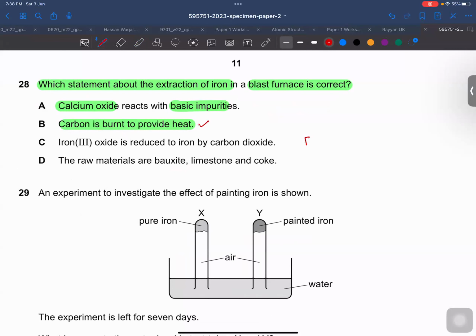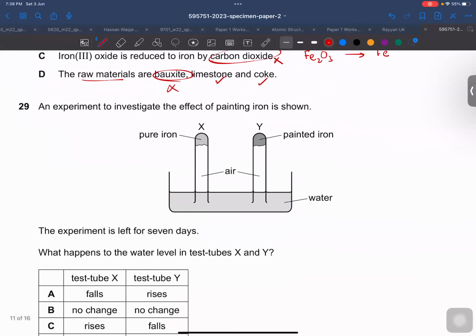Iron 3 oxide is reduced to iron. No, this is iron 3 oxide definitely, and it is going to be reduced to iron definitely, but not by carbon dioxide, but by carbon monoxide. So carbon dioxide is not one of the reducing agents over here. This should be carbon monoxide. The raw material is bauxite. No, this is the oxide of aluminum. So this is wrong. These two are correct. So the only right answer for this is B.